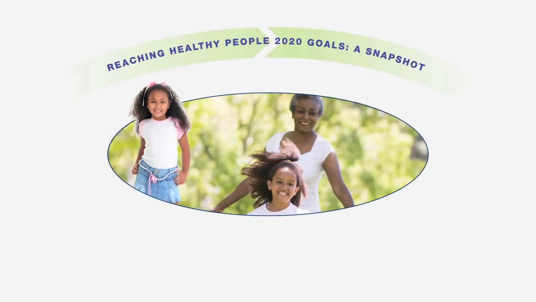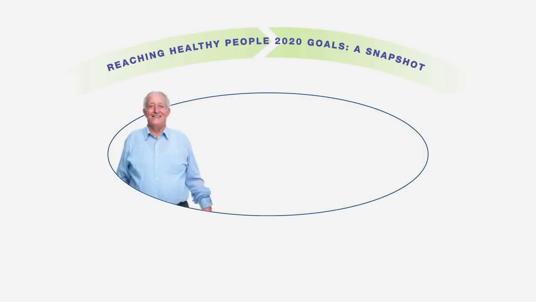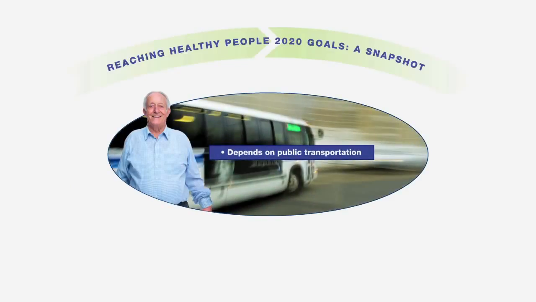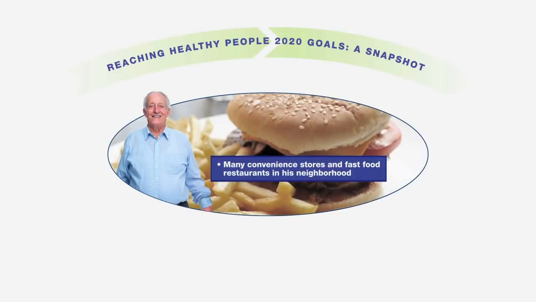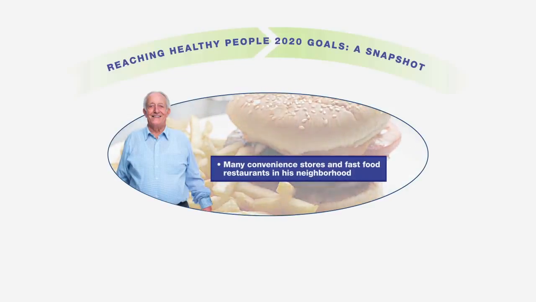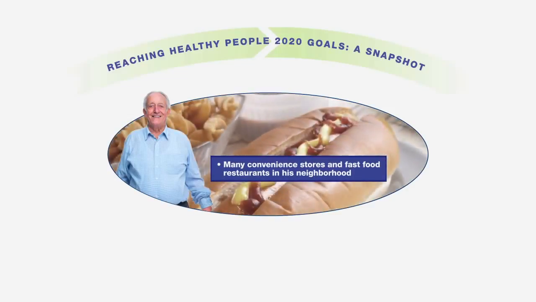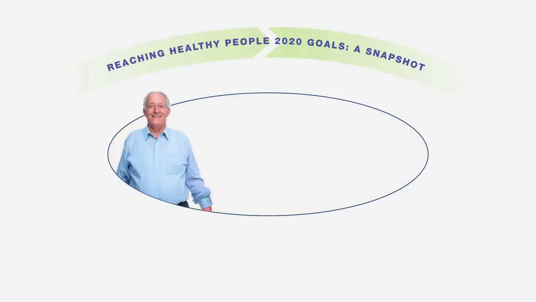Let's look at another example. Meet James, a 76-year-old Caucasian man. James can no longer drive and relies on public transportation to get around. He lives in a low-income neighborhood surrounded by convenience stores and fast food restaurants. James has to take the bus to get to the closest grocery store. Diabetes runs in his family, and James was recently diagnosed with type 2 diabetes.